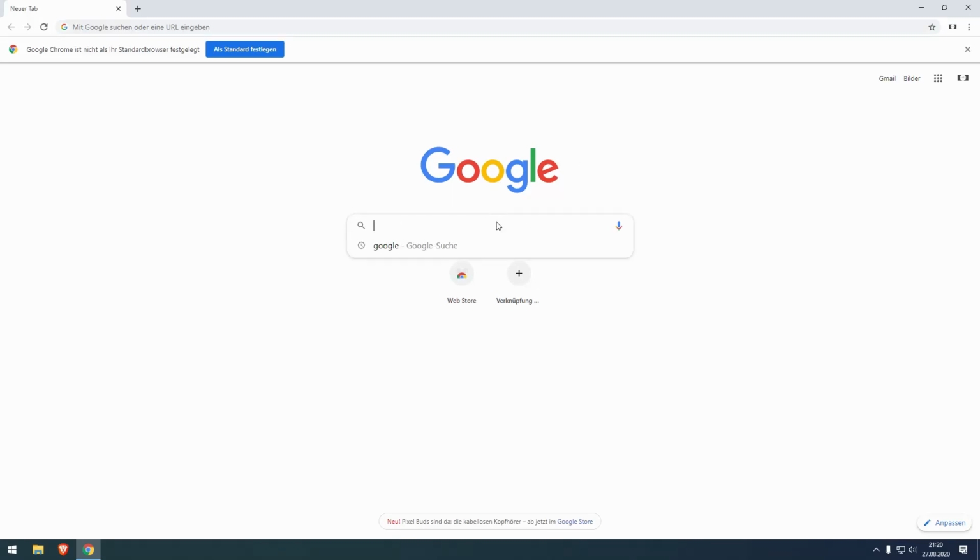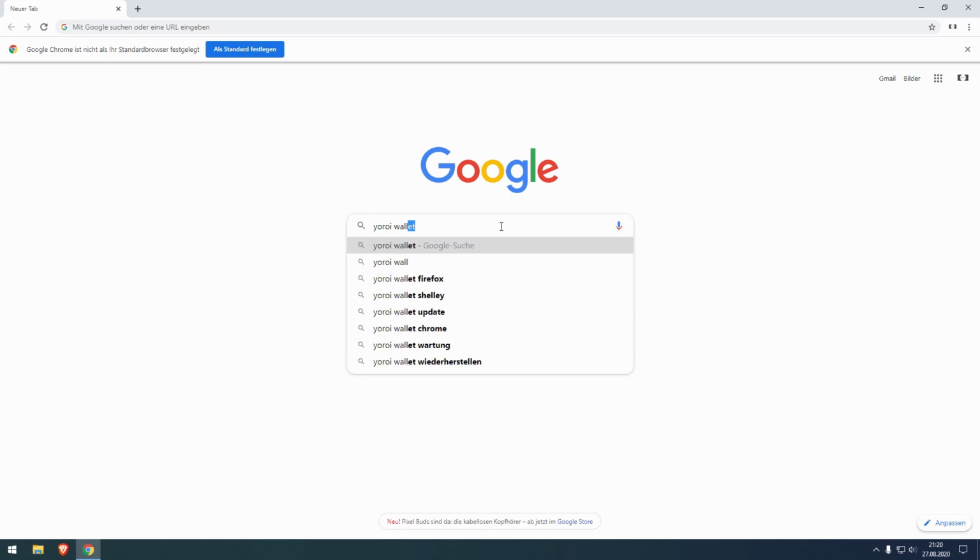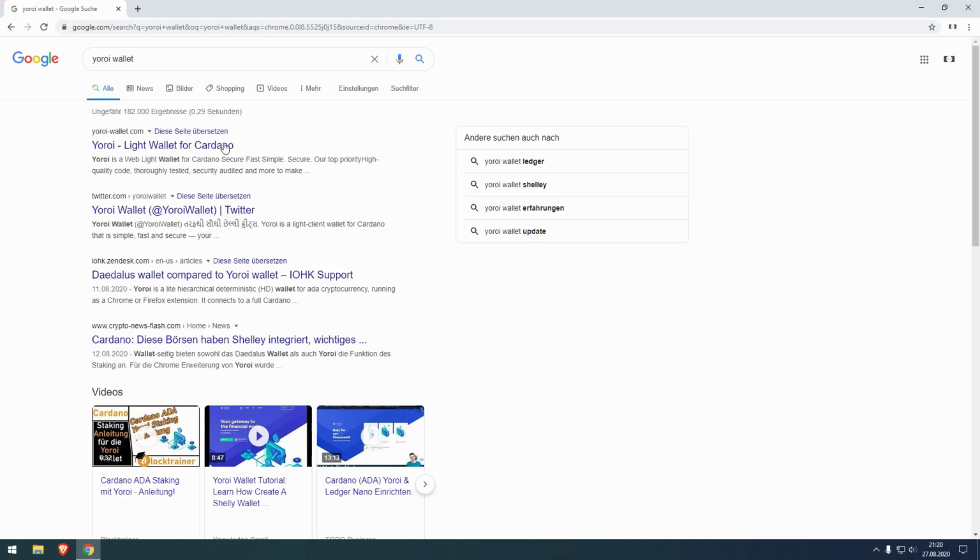Hello guys, today we will install the Yoroi wallet for Windows 10. Let's head straight to the Yoroi homepage. Exactly, here we have the Yoroi wallet for Cardano.